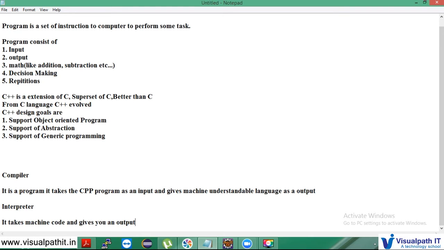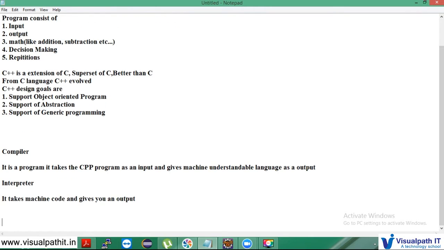But when you compile a C++ program, say for example 1.cpp, you know what you will get? You will get 1.obj as the output. This is the machine understandable language. Once it is compiled, it will be converted into 1.exe.